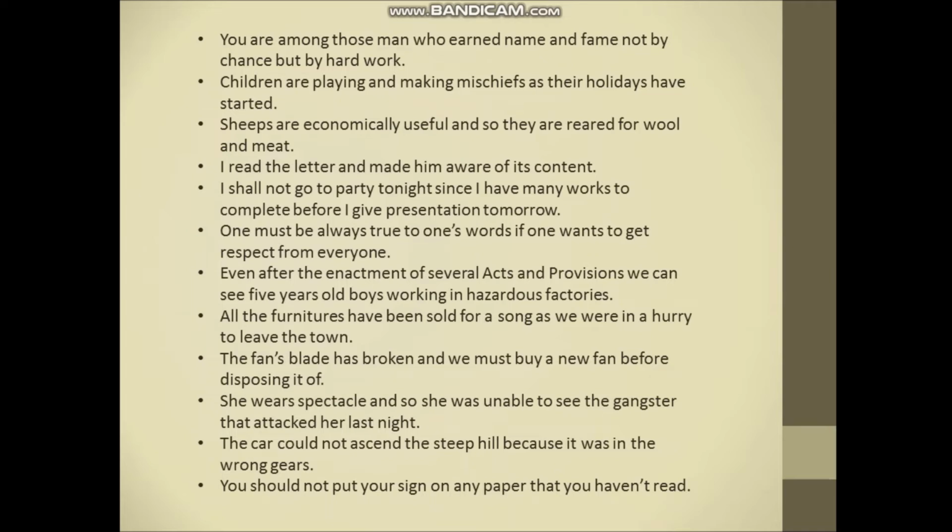Next, children are playing and making mischiefs as their holidays have started. Here, mischiefs is wrong because it is an uncountable noun. So, what is the correct statement? Children are playing and making mischief as their holidays have started.